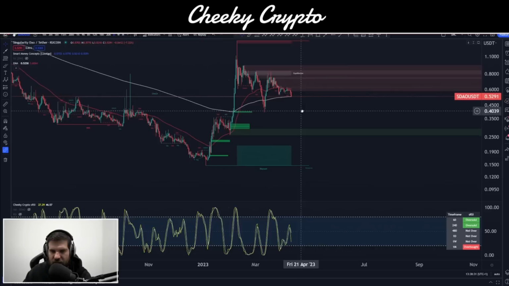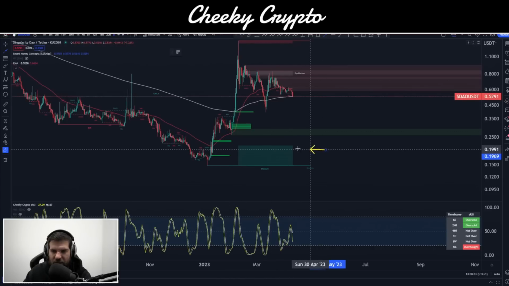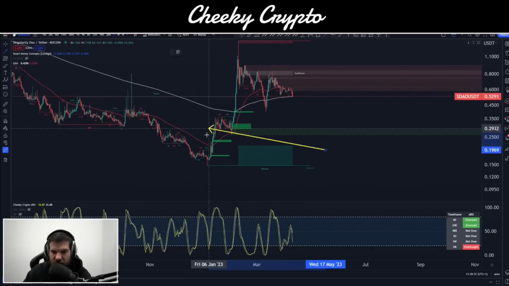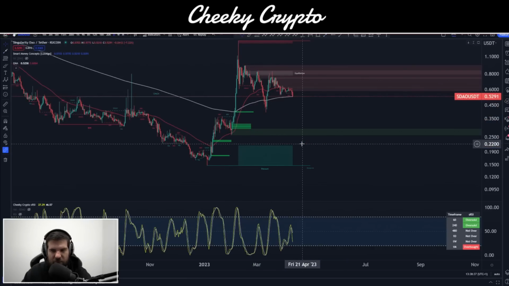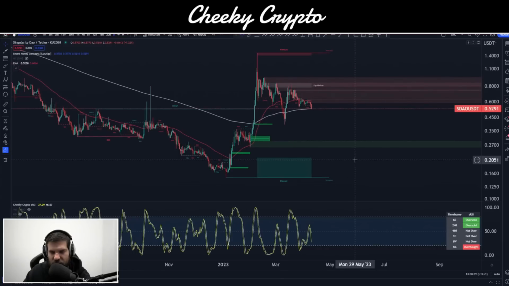Now, as we look at this, we can see that we have left some imbalances in the order books down here, here, and here. So there's 4 of them. We don't have to fill them, just typically you would normally expect to do so.